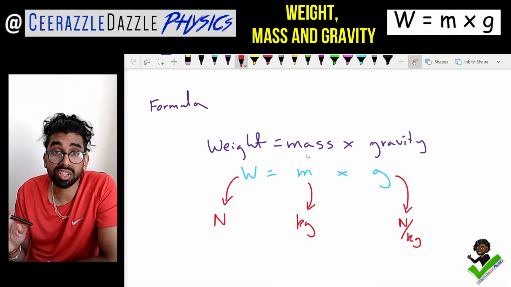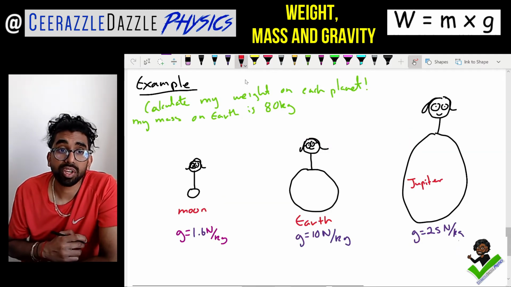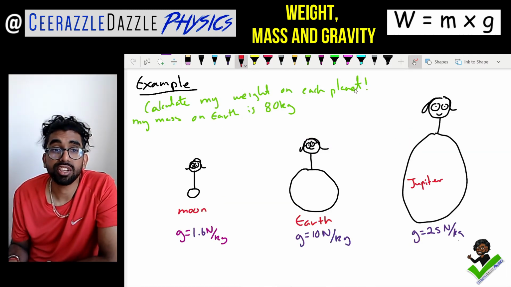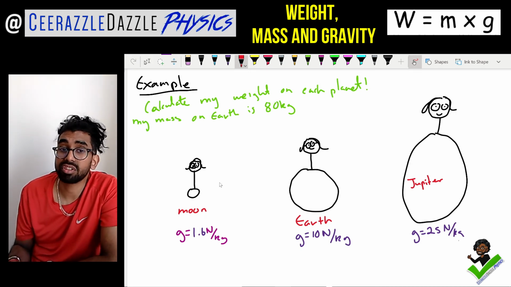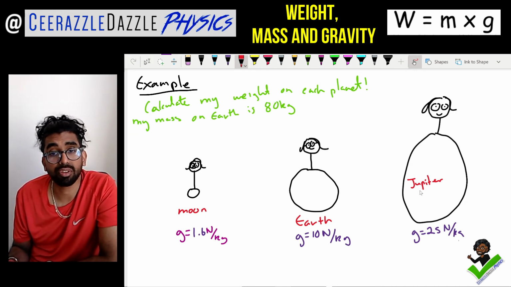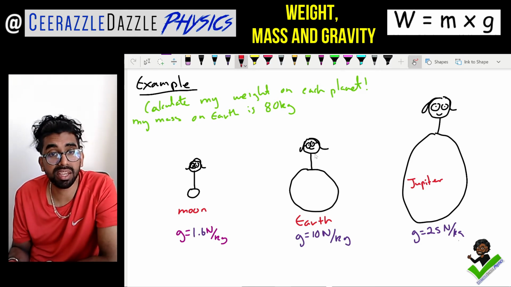Let's look at the following scenario. Example question. Calculate my weight on each planet. My mass on Earth is 80 kilograms. Your task is to calculate my weight on different planets here. As you can see, I've got the moon, I've got the Earth, and I've got Jupiter here. And there we are, that's me, 1, 2, 3 on each of the planets here.